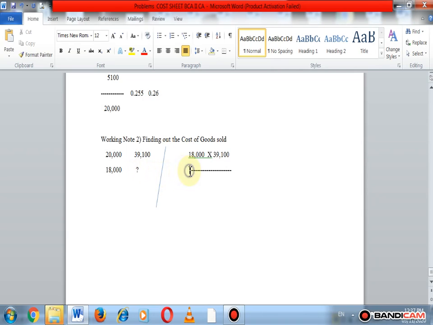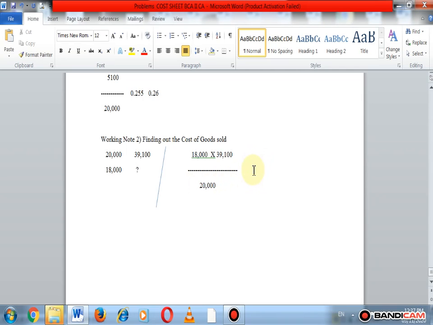So amount of cost of goods sold is divided by 20,000. Okay, we get the amount of cost of goods sold.